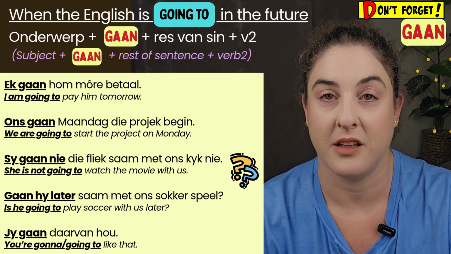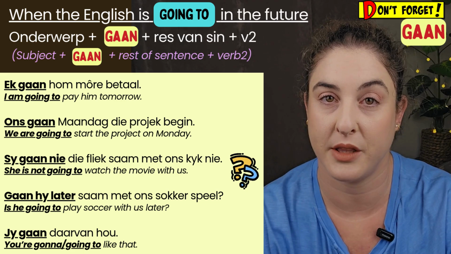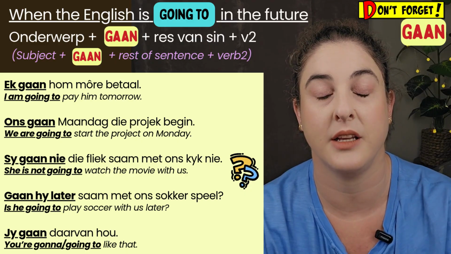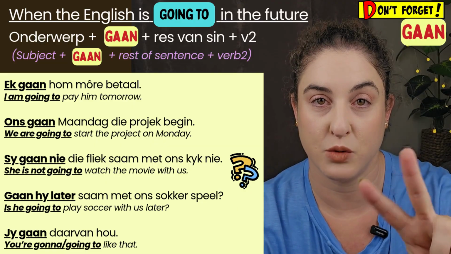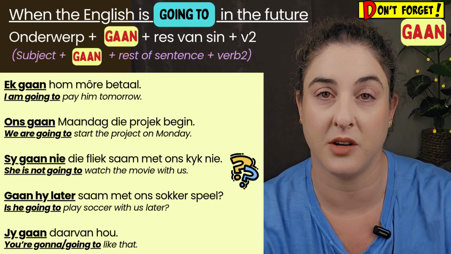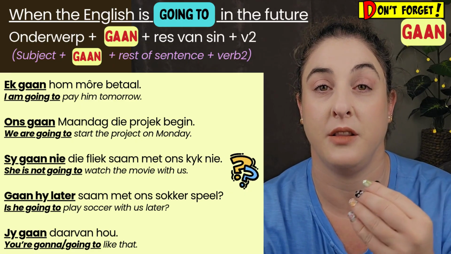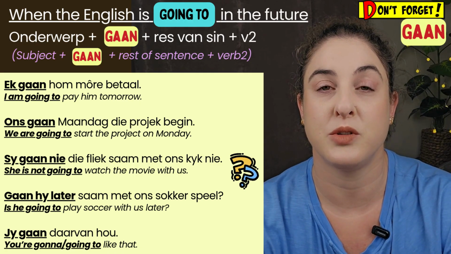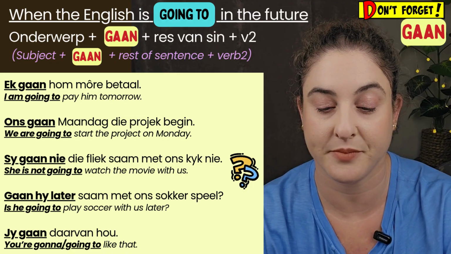Sy gaan nie die fliek saam met ons kyk nie. She is not going to watch the movie with us. Gaan hy later saam met ons sokker speel? And again, here we have the subject and that V1 swapping places. So where gaan in the statements was second after the subject, you now have gaan first in the question sentence and then the subject. Gaan hy later saam met ons sokker speel? Is he going to play soccer with us later?